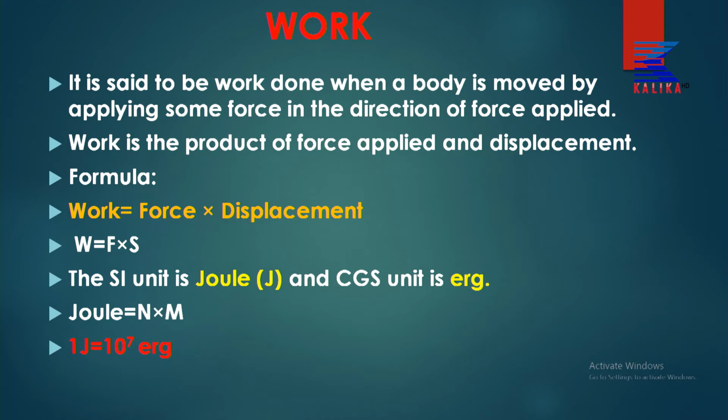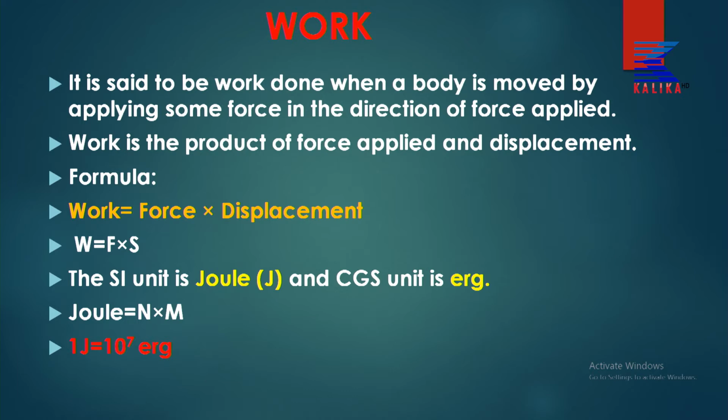So what is the formula of work done? The formula of work done is force multiplied by displacement, force into displacement, or W equals F into S. What is the unit of work? The SI unit is joule, J, and the CGS unit is erg.